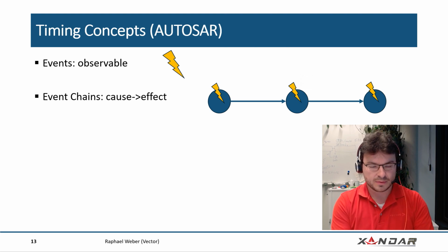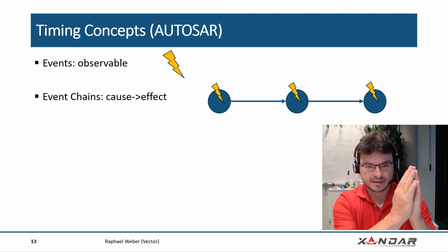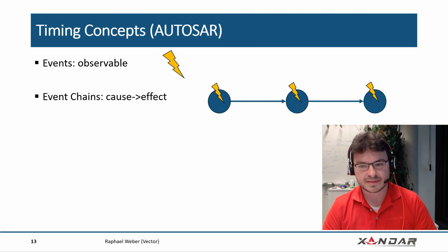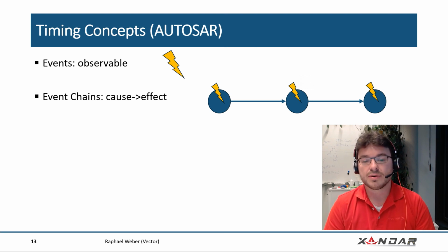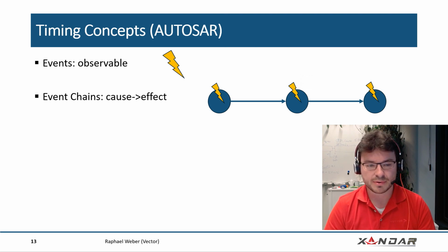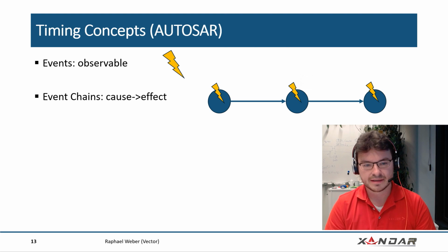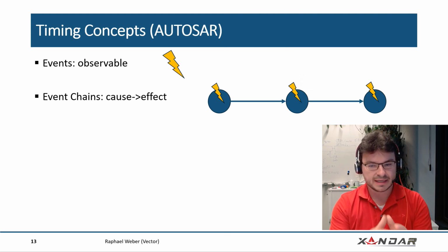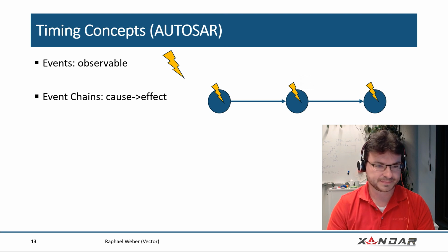Say we have, for example, 3 events: first the first event, then a second event, and then the third event. These 3 events in that order represent a cause-effect chain. This is very important for the event chains in AutoSAR, that there is a causality from the start to the end of this chain. And of course, it has to be observable. So this is how you can concatenate multiple events into event chains, and you can specify multiple event chains.